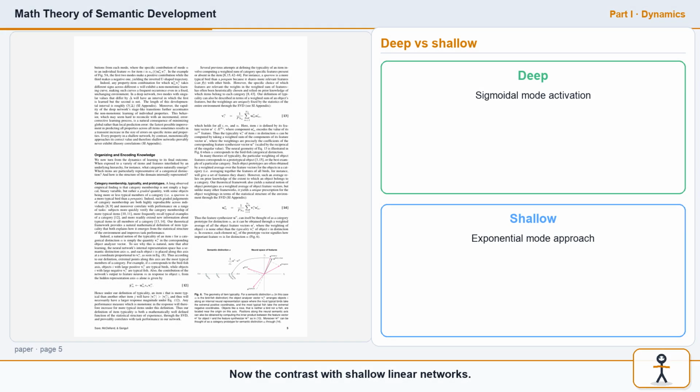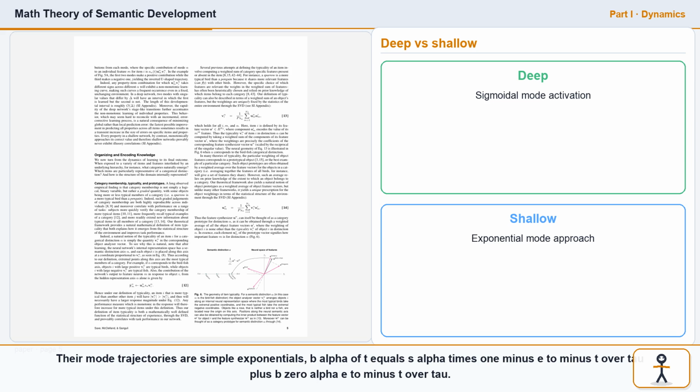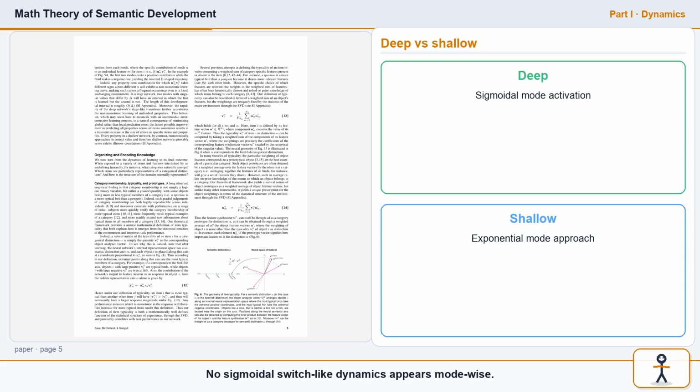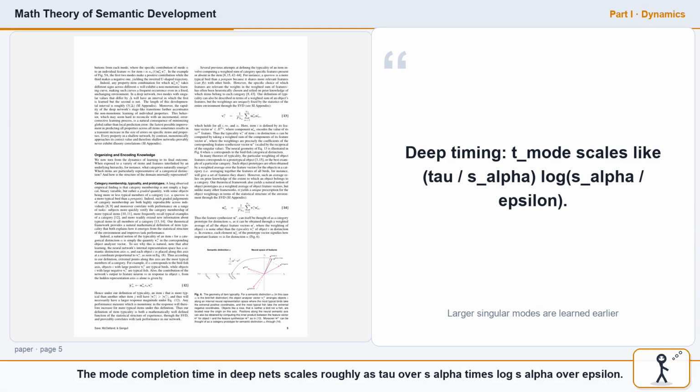Now the contrast with shallow linear networks. Their mode trajectories are simple exponentials: b_alpha(t) equals S_alpha times (1 minus e^(-t/tau)) plus b_0_alpha e^(-t/tau). No sigmoidal, switch-like dynamics appear mode-wise. The mode completion time in deep nets scales roughly as tau over S_alpha times log of S_alpha over epsilon. So stronger singular modes are learned earlier. This mathematically generates stage-like hierarchical differentiation when singular values are separated.